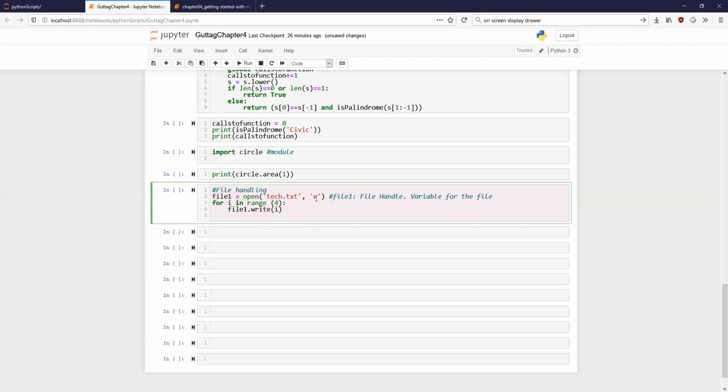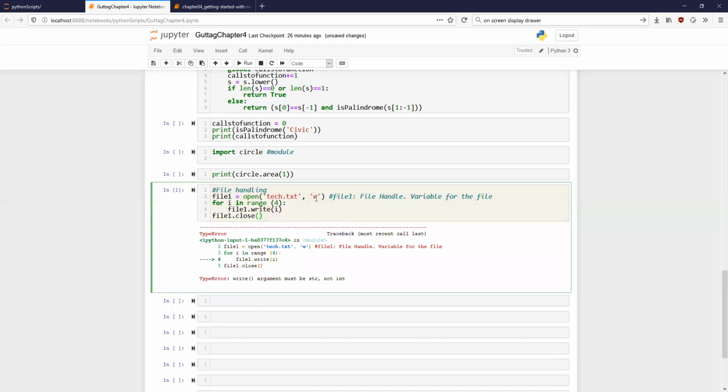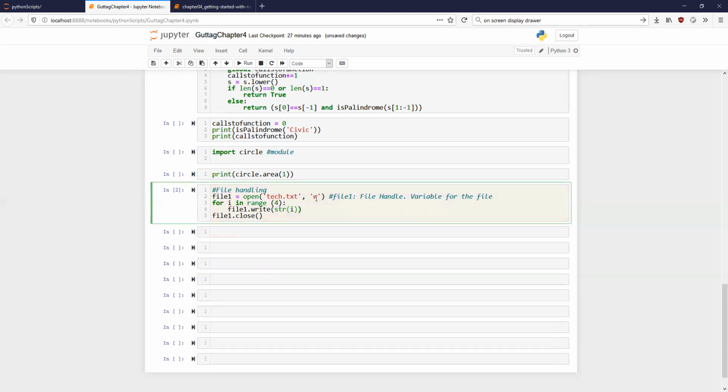Okay, and then finally we do file one dot close. Now what happens in this case? Yeah, I expected that. You can't write non-string values. You have to write a string inside a file. So what do we do here? Let's convert it into string. Okay, so this time the file has been written.